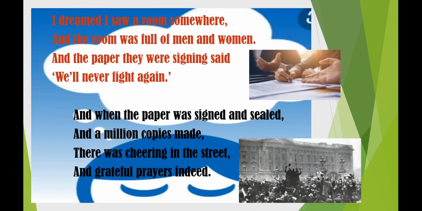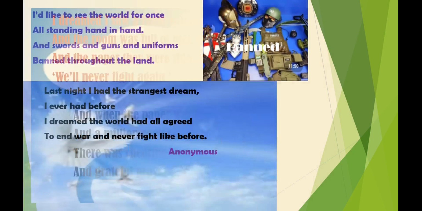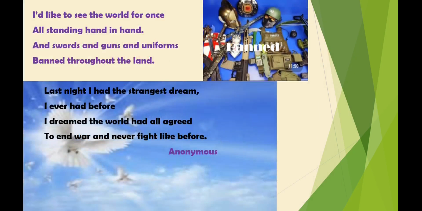So this is about the poet's dream. Now the next stanza. I'd like to see the world for once all standing hand in hand, and swords and guns and uniforms banned throughout the land. See, this first sentence, I'd like to see the world for once all standing hand in hand, is a repetition of the third stanza. So this reveals that the poet really desires to see the world united. Clear? He's stressing this point.